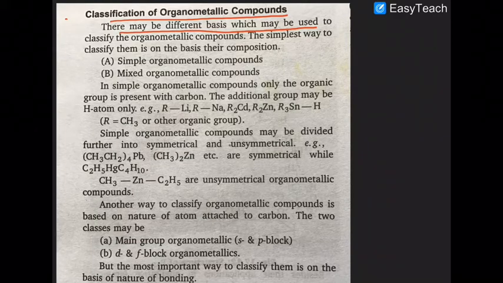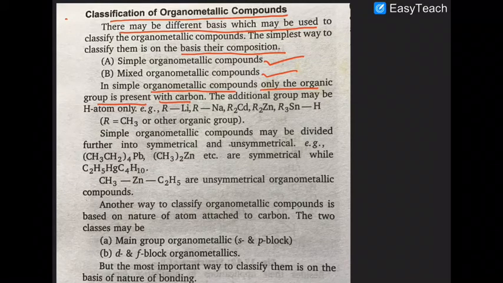The simplest classification is based on their composition: simple organometallic compounds or mixed organometallic compounds. In a simple organometallic compound, only organic groups are attached to the metal, like alkyl lithium, alkyl sodium, dialkyl cadmium, dialkyl zinc, trialkyl tin. Everyone knows that trialkyl tin and tributyl tin are very good reducing agents also.